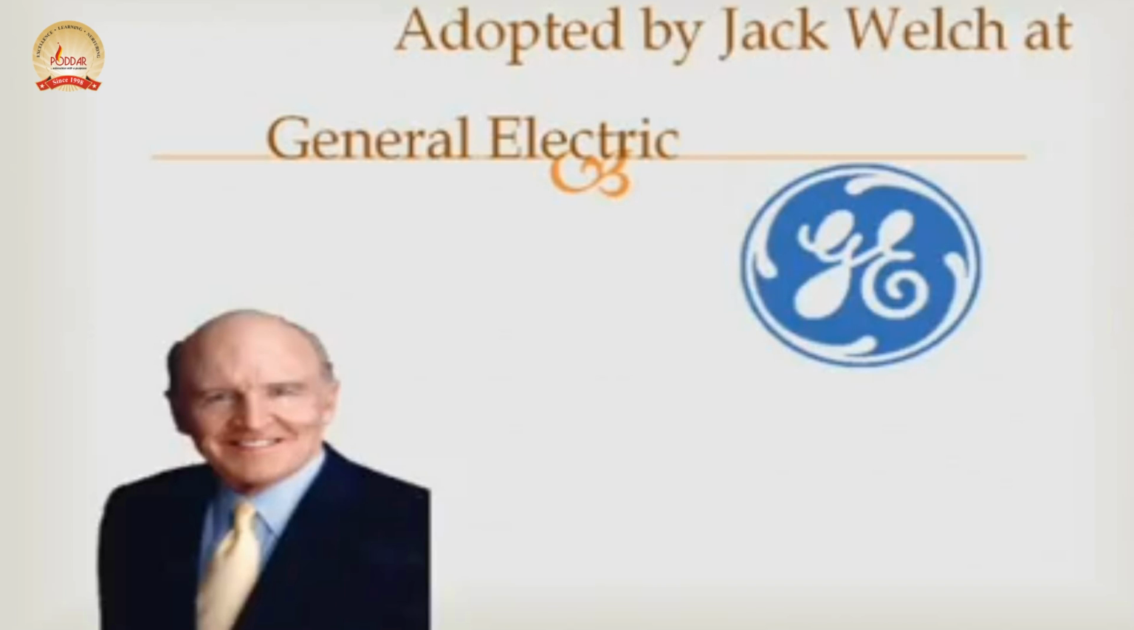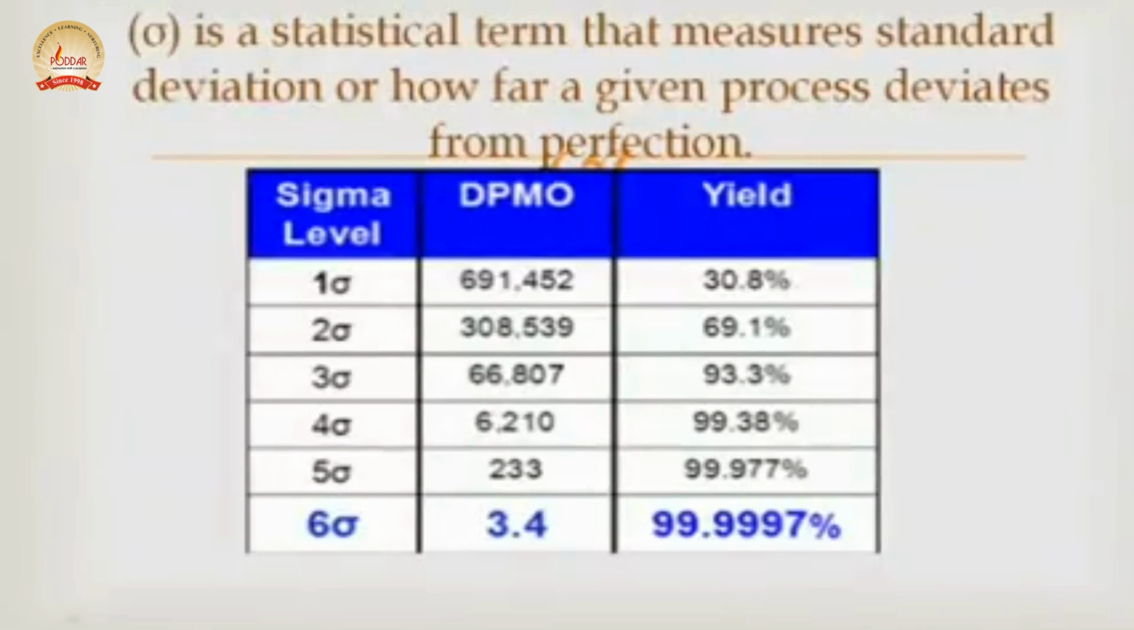Now, what does the word Sigma mean in Six Sigma? Sigma in Six Sigma stands for standard deviation. The whole purpose of Six Sigma implementation is variation reduction. Variation is measured by standard deviation. Standard deviation means how much the data points are deviating from the mean. The smaller the deviation, the better it is.